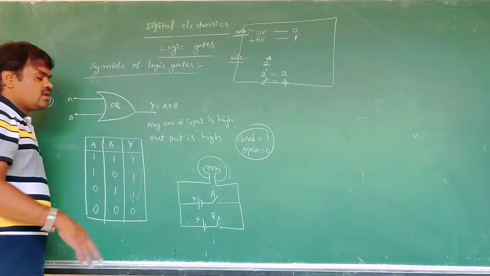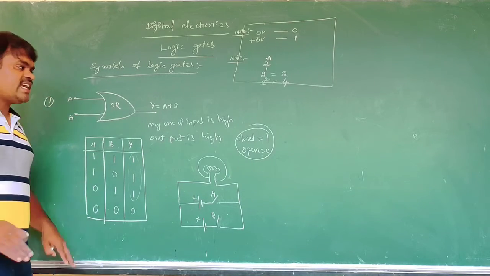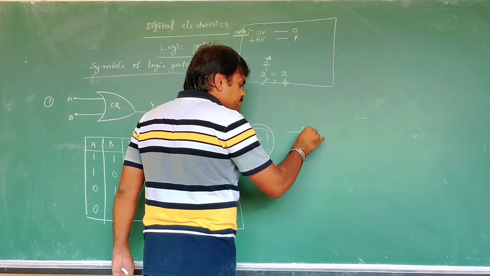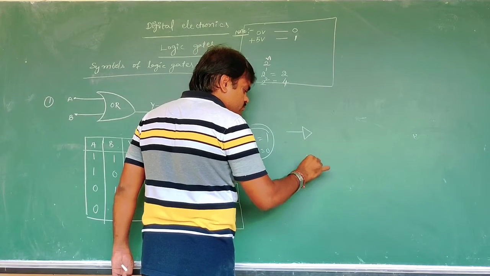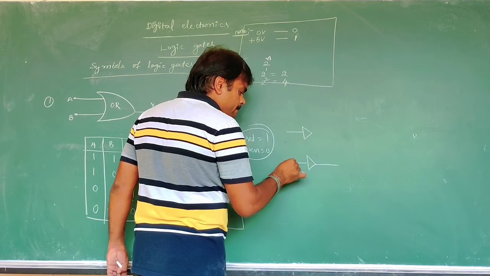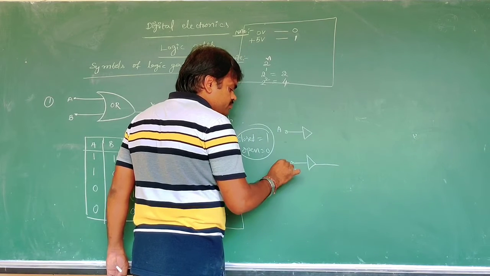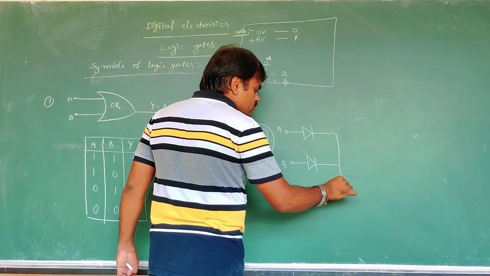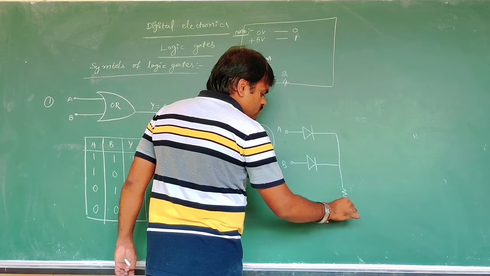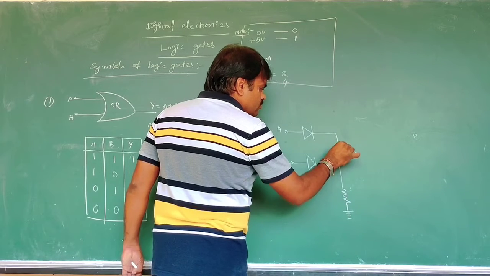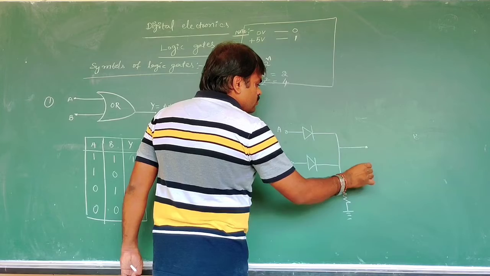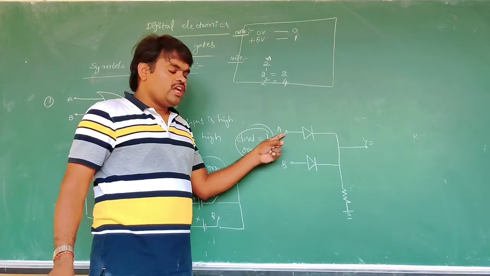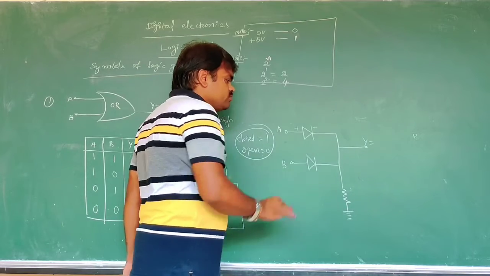Now the OR gate can also be constructed by using diodes. Here it is the positive, and here the negative.